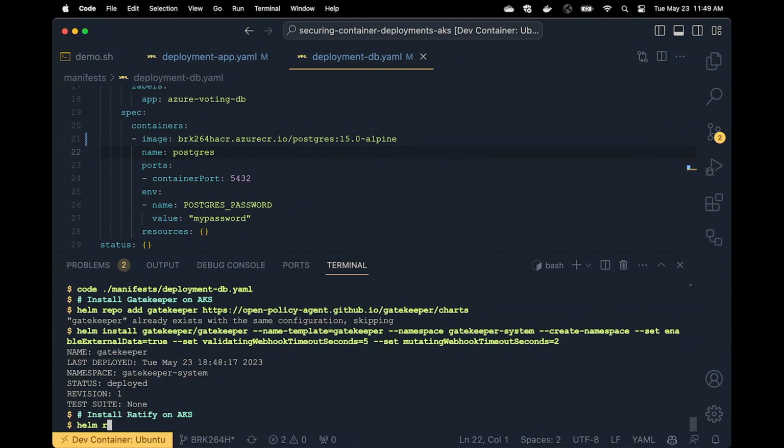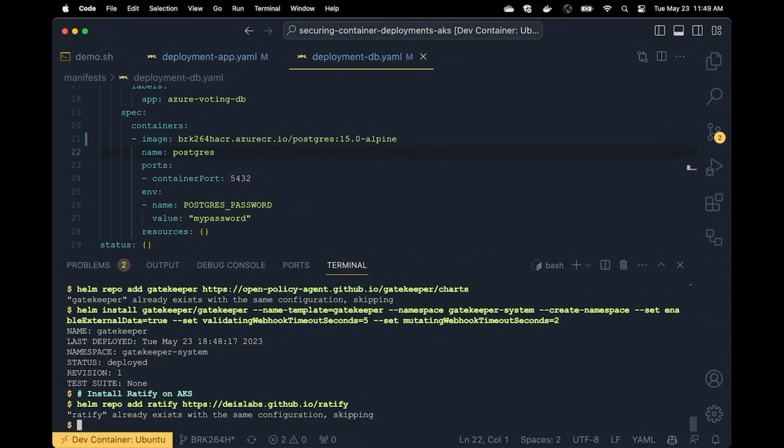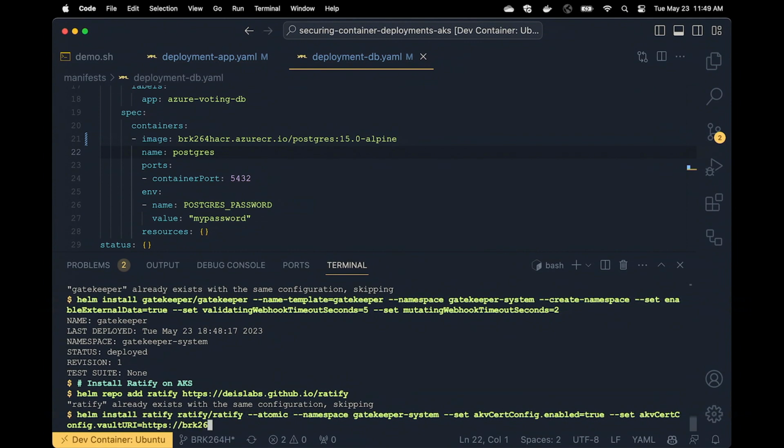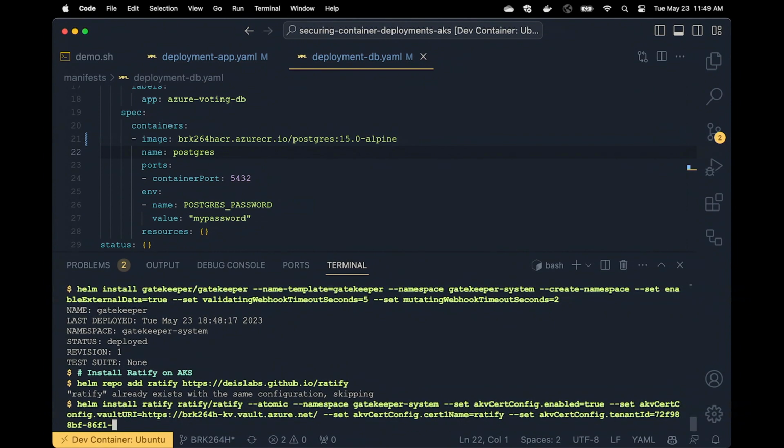Awesome. Very cool. OK, so now I have Gatekeeper installed. And the next portion is to install Ratify. So I have to add the Helm chart. This is one of the ways that you can install it. So I'll add the Helm repo, and then I'm going to install Ratify. Now again, remember, I'm deploying it to the same namespace, which is Gatekeeper system.